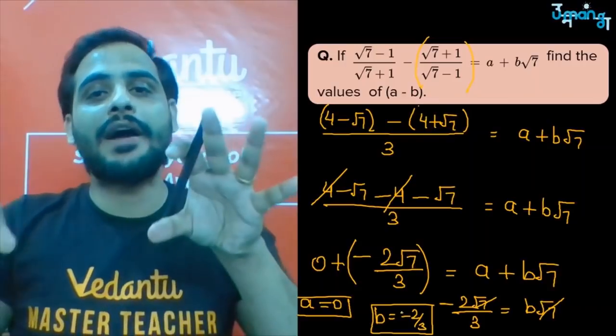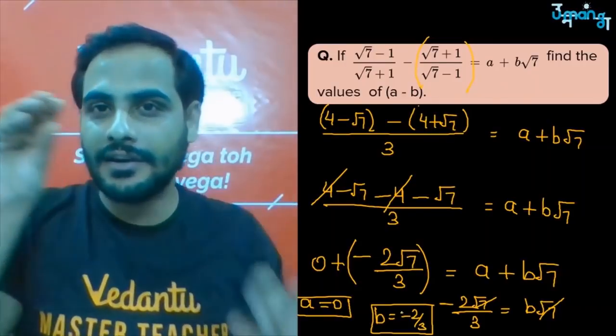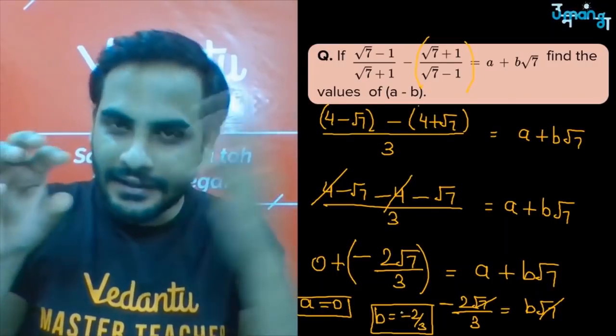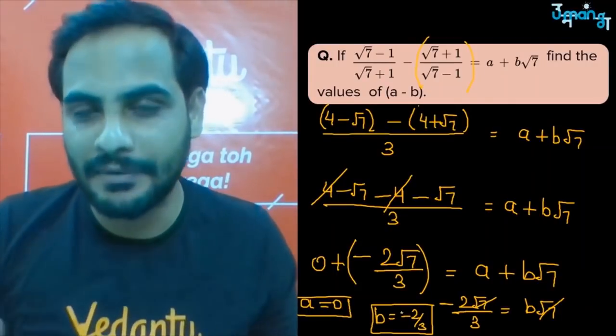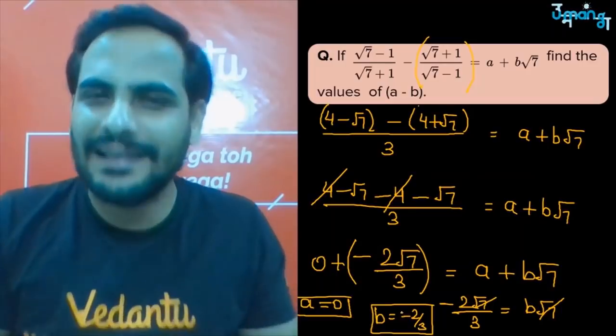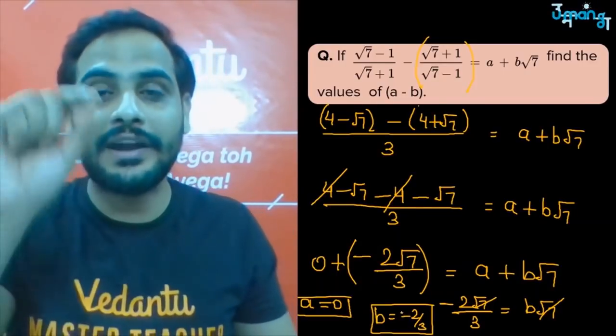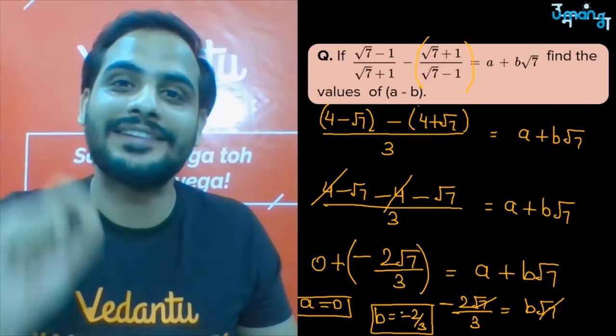So the irrational part will be equal. On the RHS, a is the rational part. On the LHS, there is no rational number present. So no rational present means what? That number is 0. So 0 plus anything is the same thing. So a is equal to 0 and b is equal to minus 2 by 3.